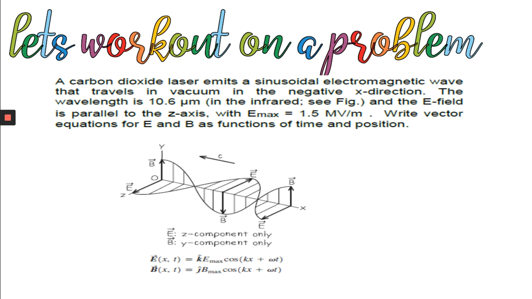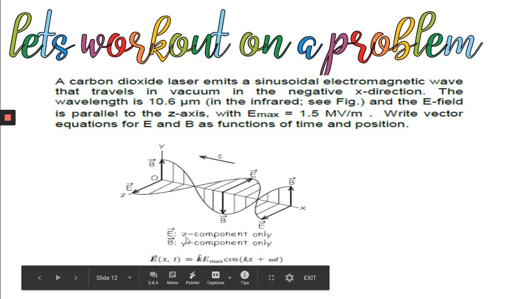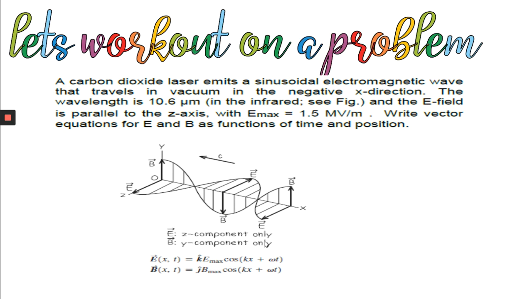Similarly, how can you represent B(x,t)? B is along the y direction, which means j cap, so j cap B max cos(kx plus omega t). Here E max is given, so what you have to find out is k, omega, and B max. Then you can write the vector equations.